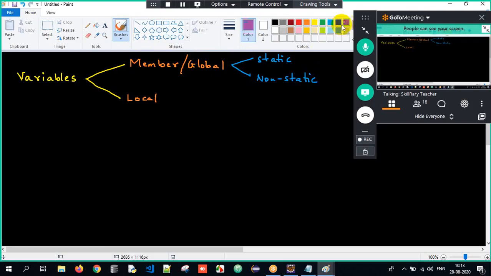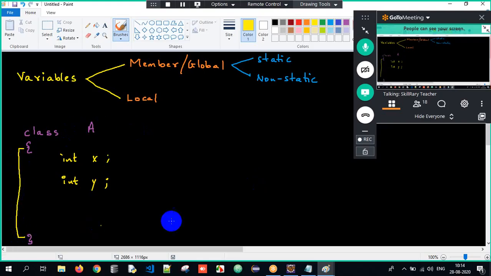Clear? Understood here? So now, if I have a class A, I will have two variables: int x and int y. Are x and y member variables or local variables? It's a member variable. Why? If a variable is declared within the class directly, we call it a member variable or global variable. And that member variable can either be static or non-static. So this is a member variable, but it's static. This is a member variable too, but it is non-static.